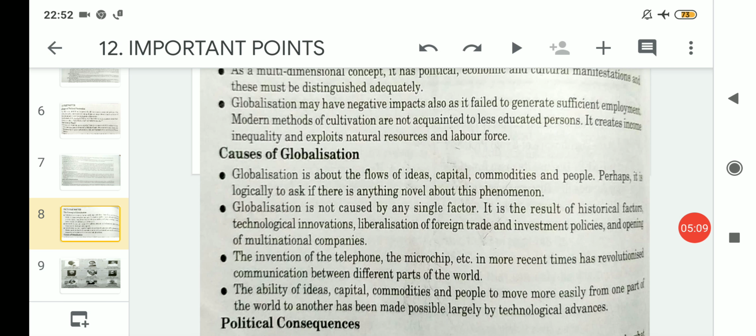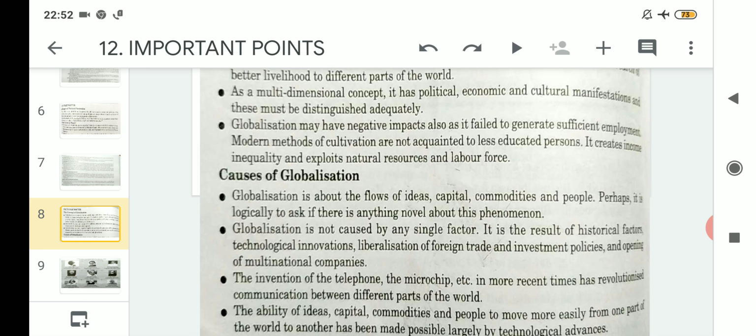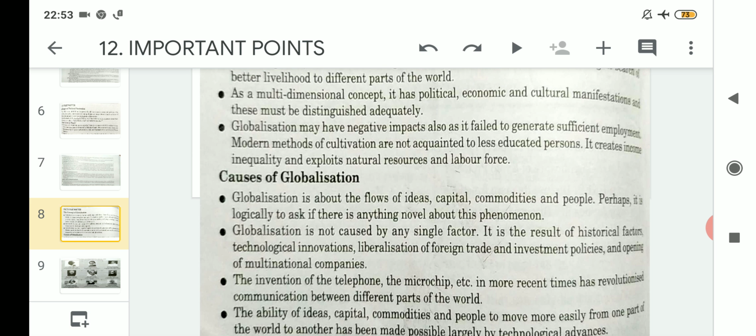Clear? After that comes the causes of globalization. So what are the causes? Globalization is about the flows of ideas, capital, commodities and people. Perhaps it is logical to ask if there is anything novel about this phenomenon, because we know that globalization in a simple concept is the flow of ideas, capital,